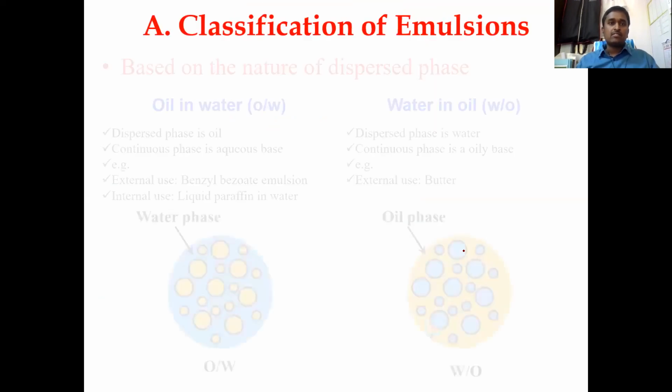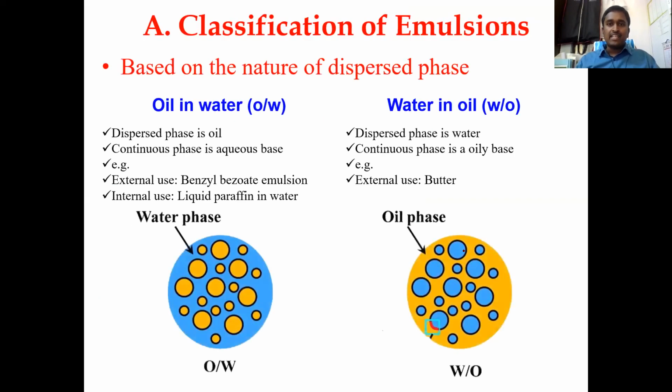Classification of emulsions. Based upon the nature of the dispersed phase, which is nothing but the internal phase: if the internal phase is an oil, that is called oil in water. Always remember, the first word is the minute concentration, the next word is the maximum concentration. This is the internal phase and this is the external phase.